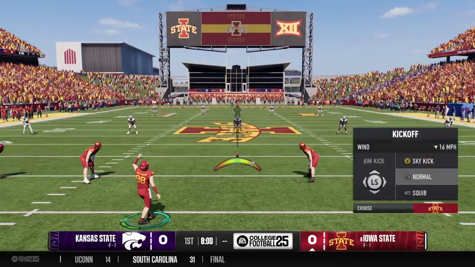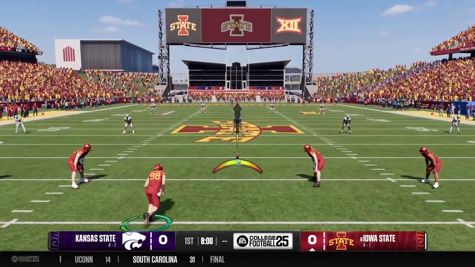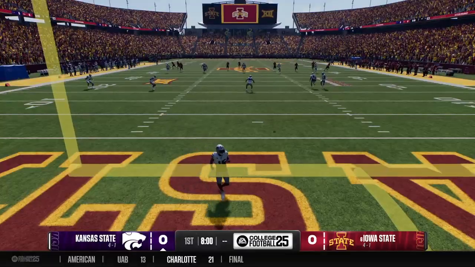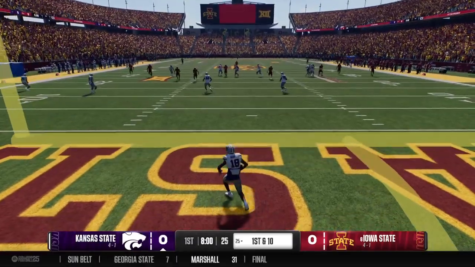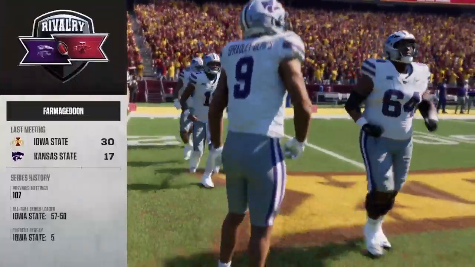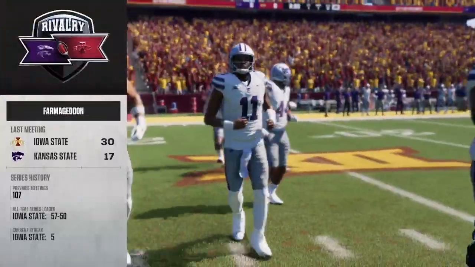And the Cyclones will kick it off to get us underway. And it'll come out to the 25, no attempt at a return. The Wildcats offense will start this game off.